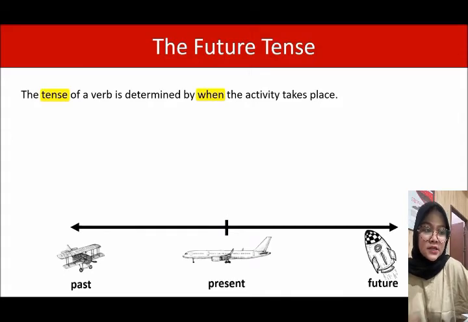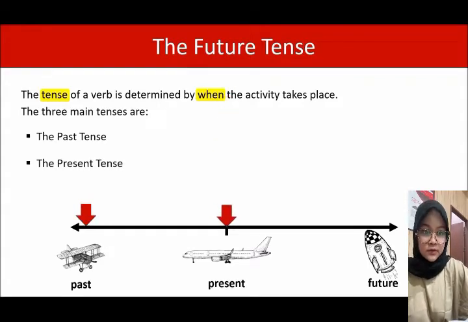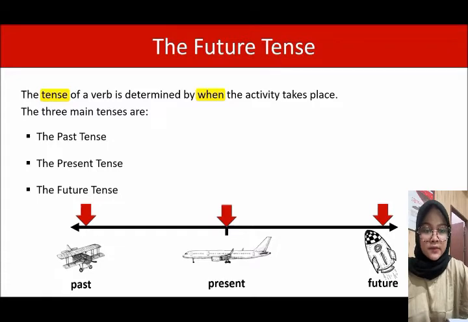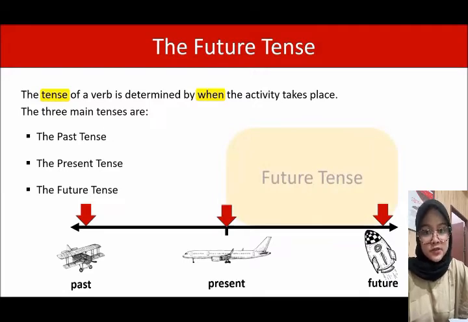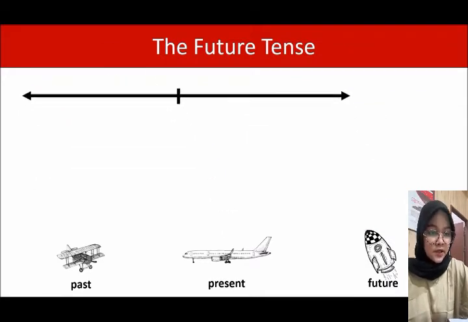As you can see, the tense of a verb is determined by when the activity takes place. So tense is about when. And let's put up a quick timeline here. So we have the present, the past, and the future. The three main tenses are the past tense, which is for activities that took place in the past. And the present tense is for activities that take place in the present. And the future tense is for activities that will take place in the future. As you know, the one we're looking at today is the future tense, which is for activities that will take place on this part of the timeline.